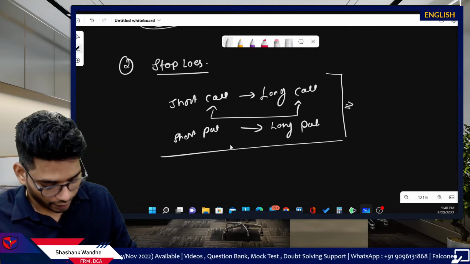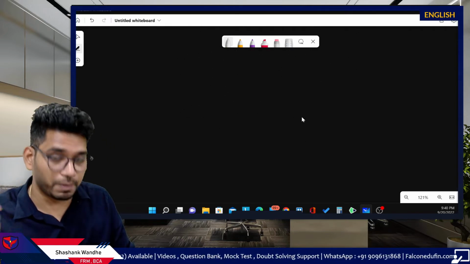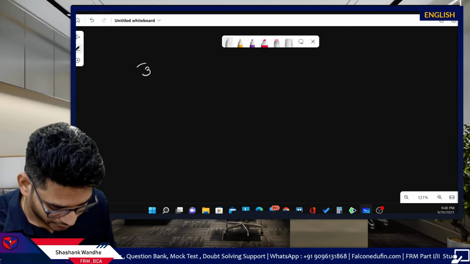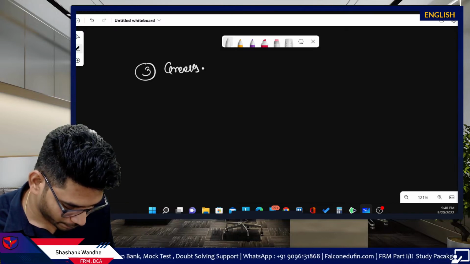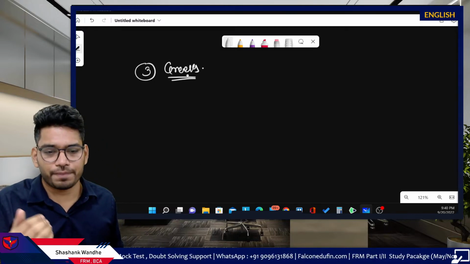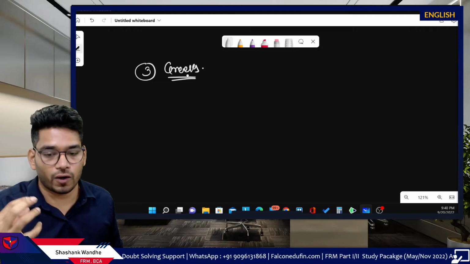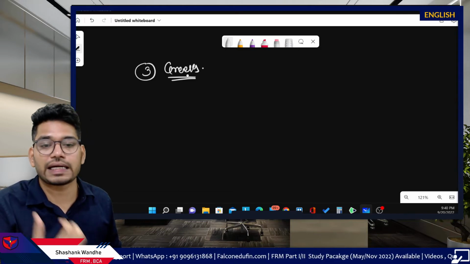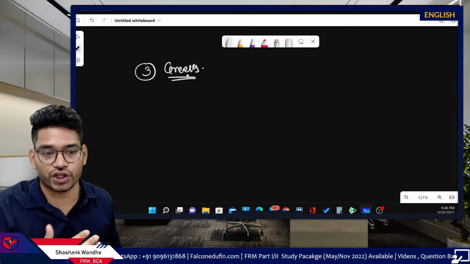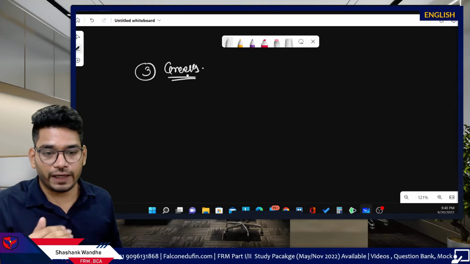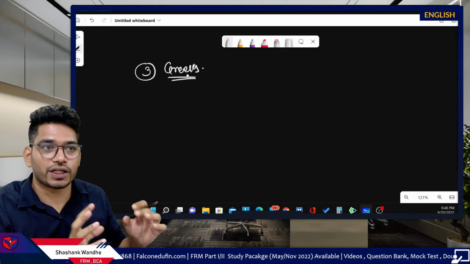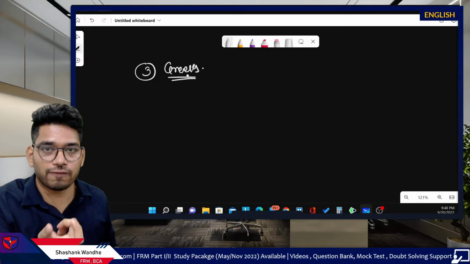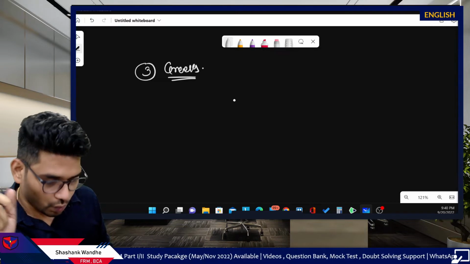Okay. The third, very sophisticated measure of risk management for the short option portfolio is the Greeks. I'm using the word sophisticated, or very complex strategy, because when you use the Greek measures for option portfolio hedging, we use certain positions which compensate for individual factors.